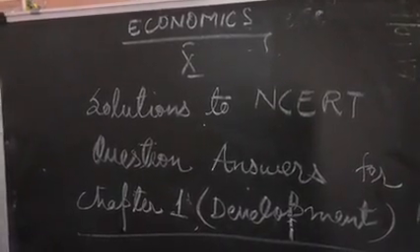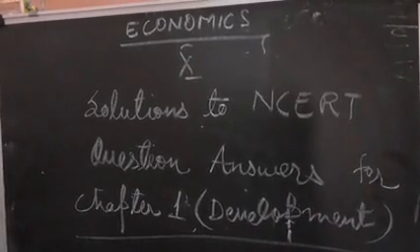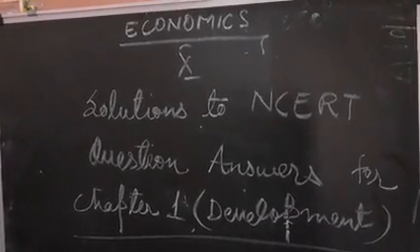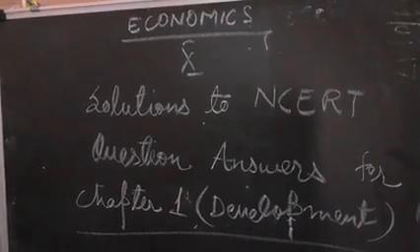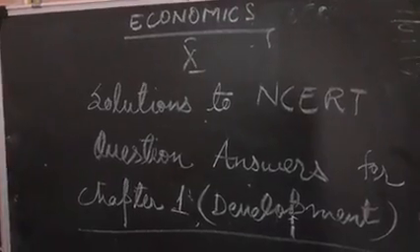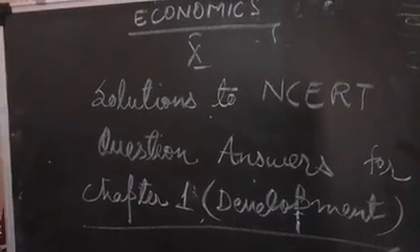Now coming to the question: what is the main criterion used by the World Bank in classifying different countries? What are the limitations of this criterion? Definitely the World Bank takes the country's status on the basis of per capita income. Understood?